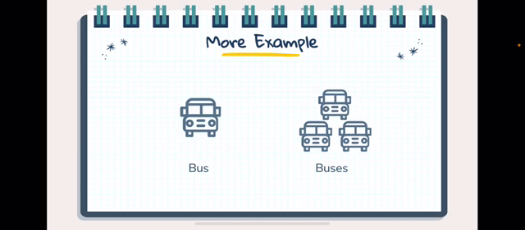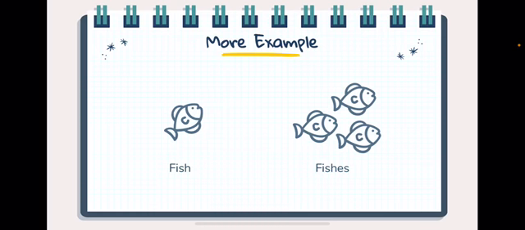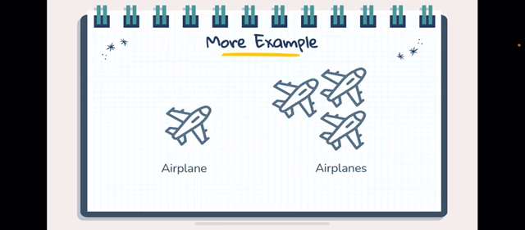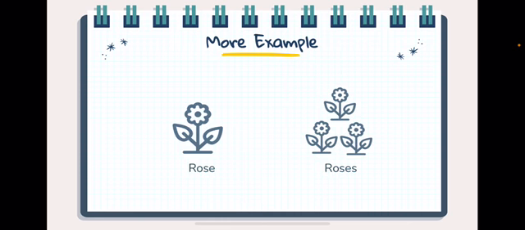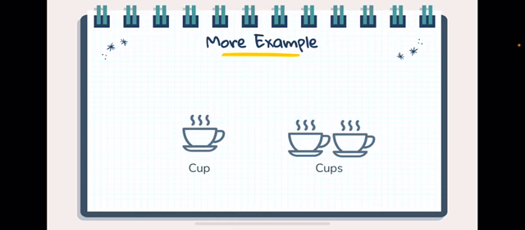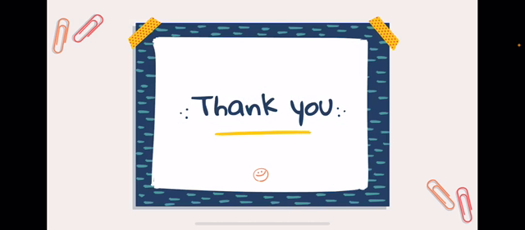More examples: bus, buses. Fish, fishes. Airplane, airplanes. Apple, apples. Rose, roses. Bag, bags. Cup, cups.